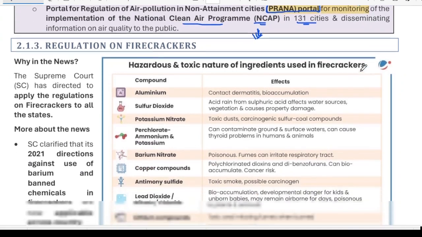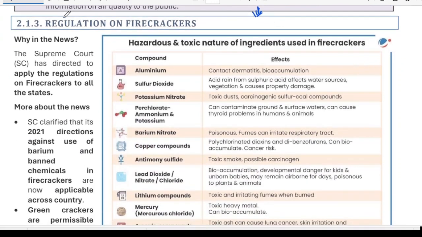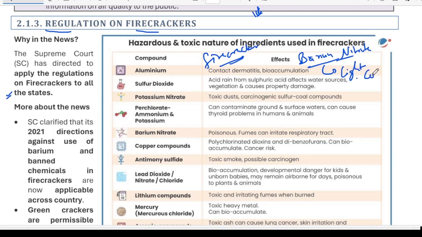Now moving on to the next topic, under air quality, the regulation of firecrackers. Nothing of much importance will be here from the perspective of the prelims, but just for historical context. All firecrackers use barium nitrate. This compound burns with light and different colors and emits a large amount of sound.